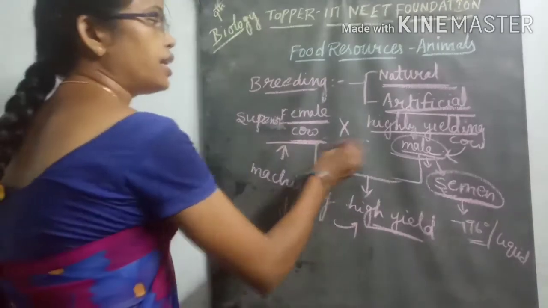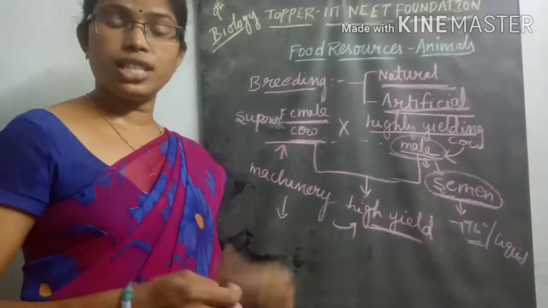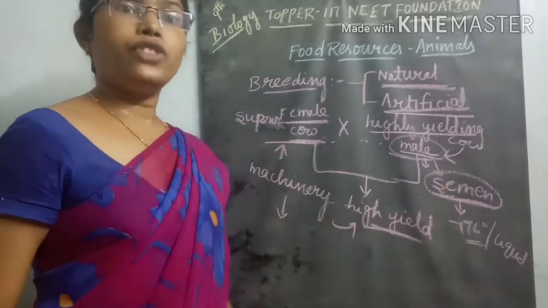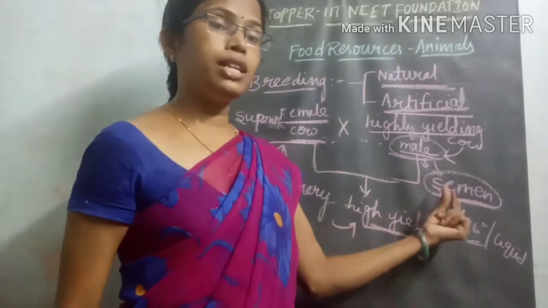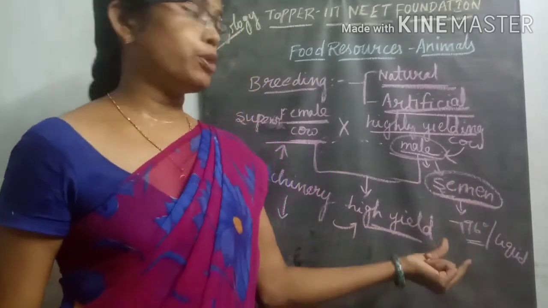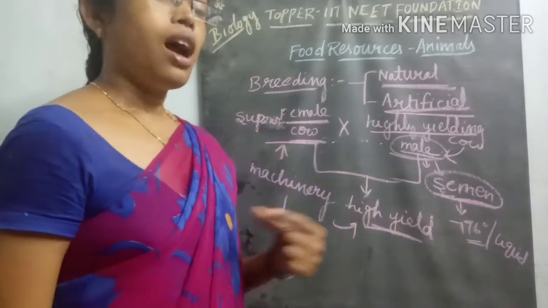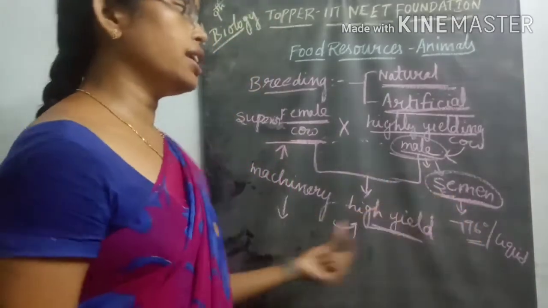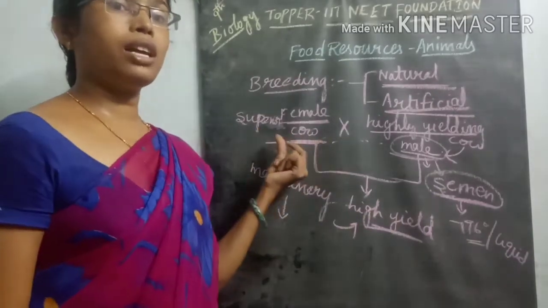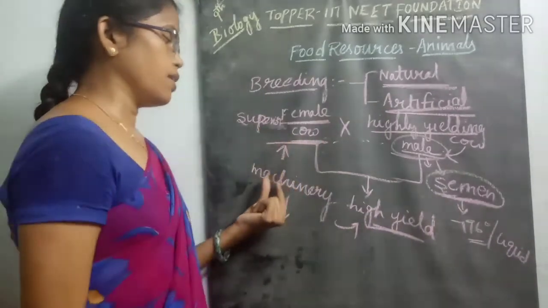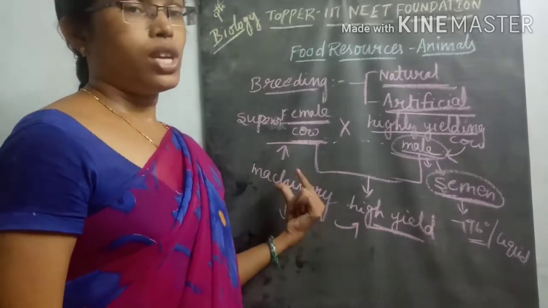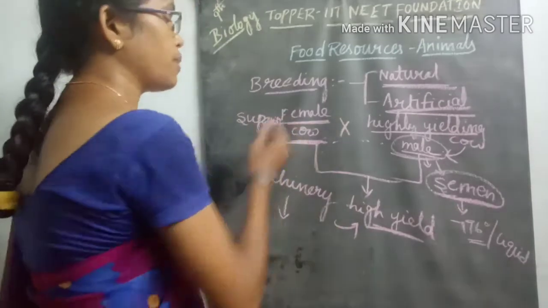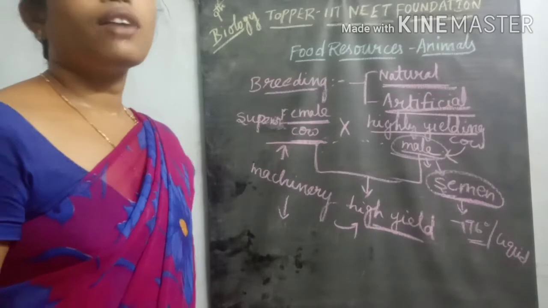It means we are not crossing these two animals by physical contact. We take the male organism's semen outside, keep it at a very low temperature, and then inject it into the superior female cow using machinery. During artificial insemination, the next generation produced from this cow also gives a high amount of milk.